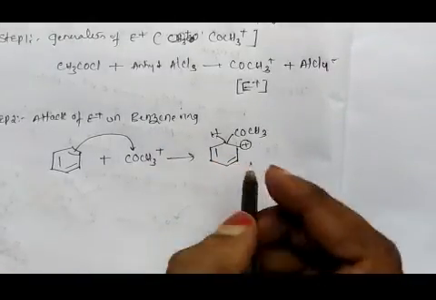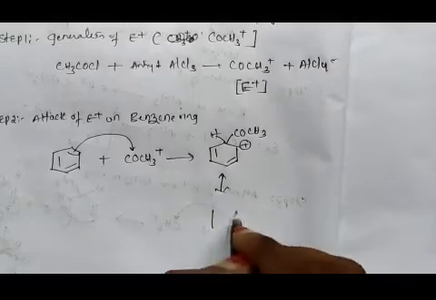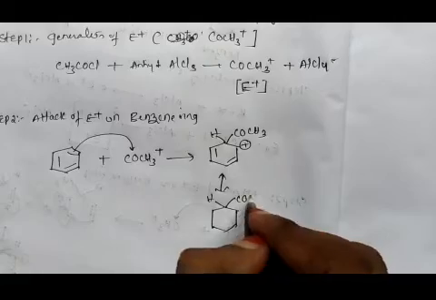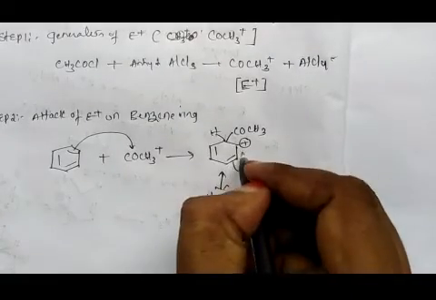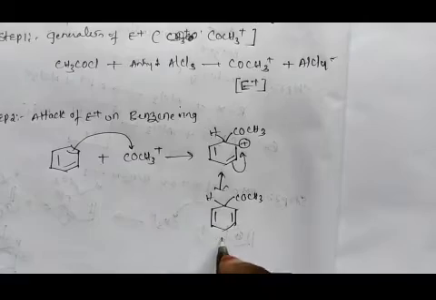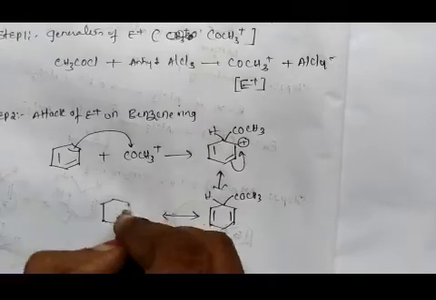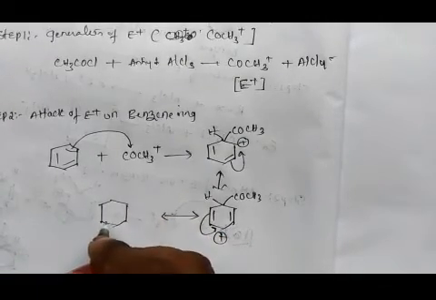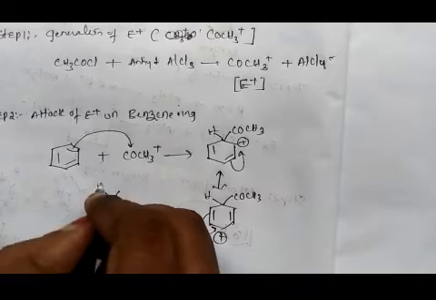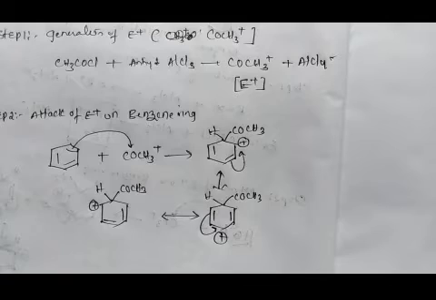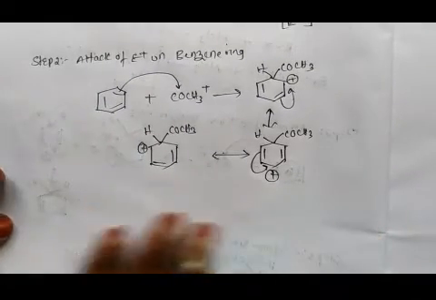It undergoes resonance stabilization. The bond shifts here and we get a double bond, and the positive charge again undergoes resonance stabilization. The double bond shifts here, with hydrogen and COCH3, and we get a positive charge here. This is the attack of the electrophile on the benzene ring and the resonance stabilization.